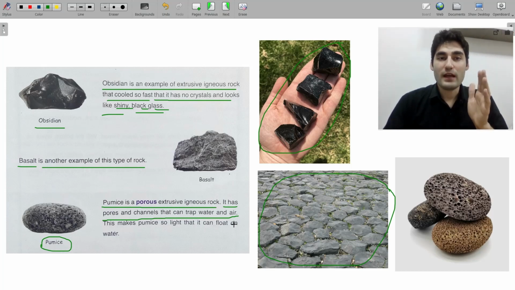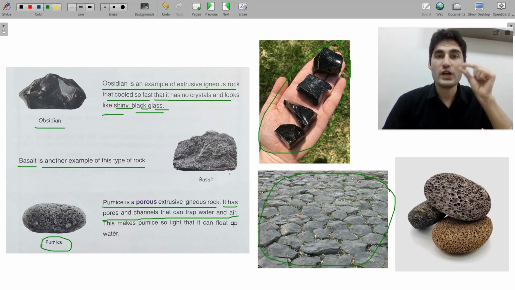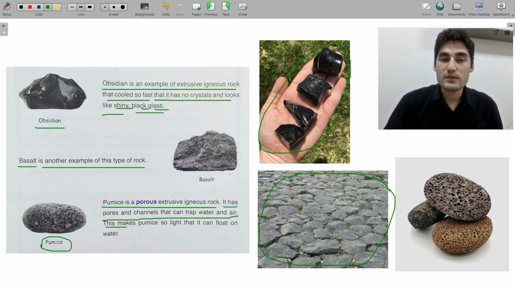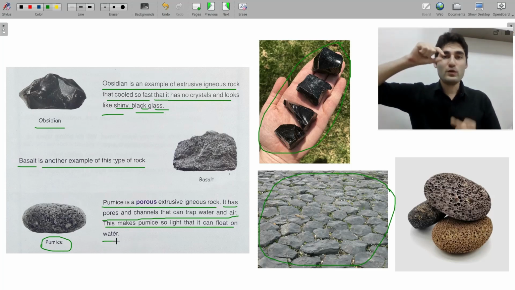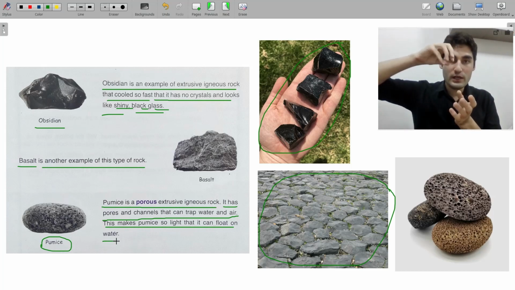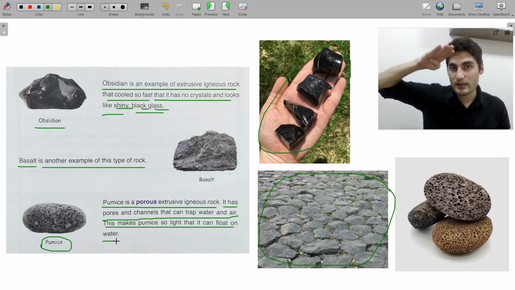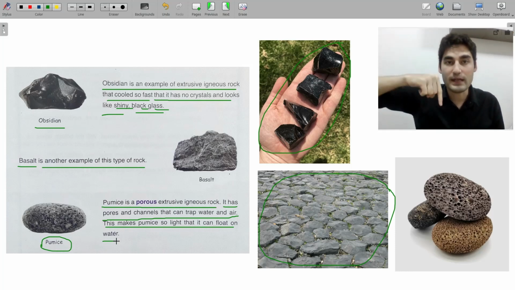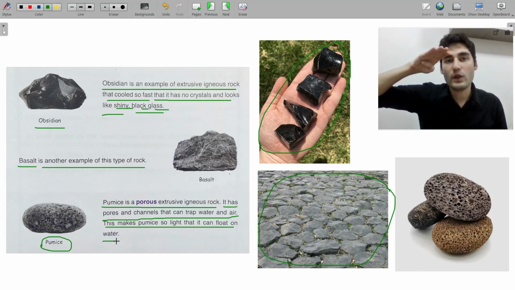Extrusive igneous rocks can have water or air trapped inside. This makes pumice so light that it can float on water. It means when you put it in the water, it can stay on top. It doesn't sink.